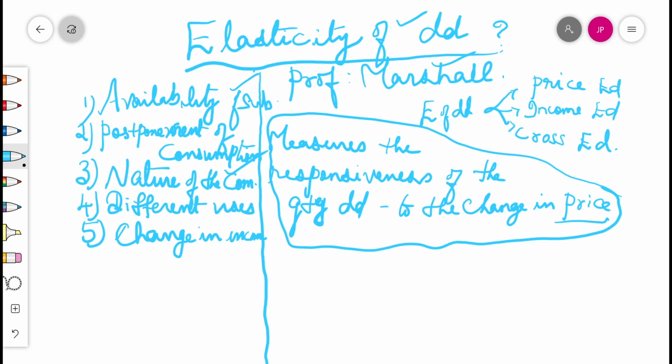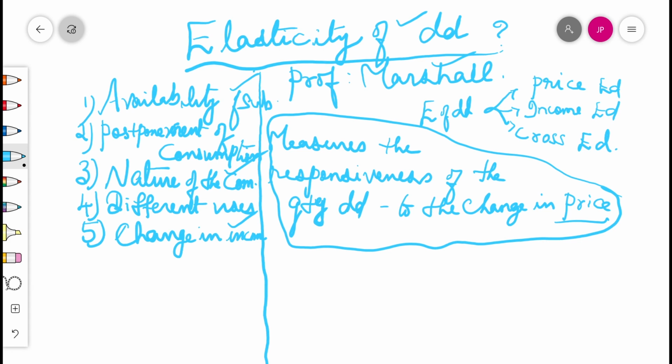The demand for paper increases very much when it becomes cheap. Like that, change in income. Demand for various commodities is affected in different degrees due to change in income. If the income of the consumer increases, the demand for luxuries will increase. If the income falls, the demand for luxuries will fall.